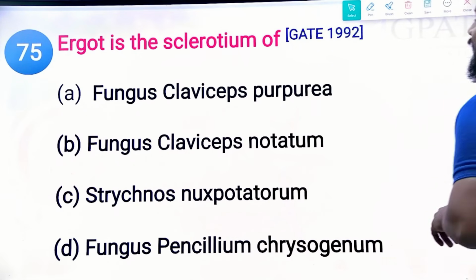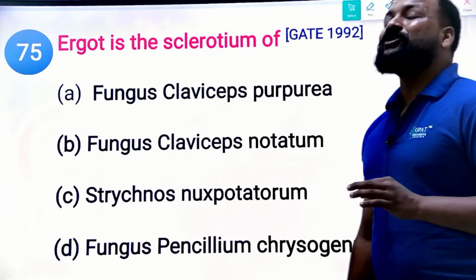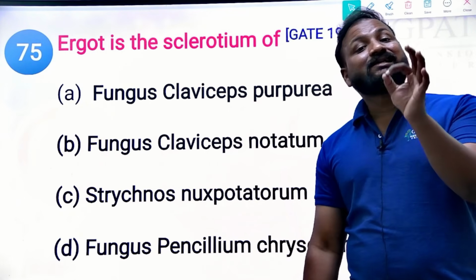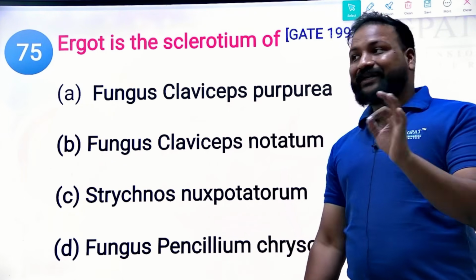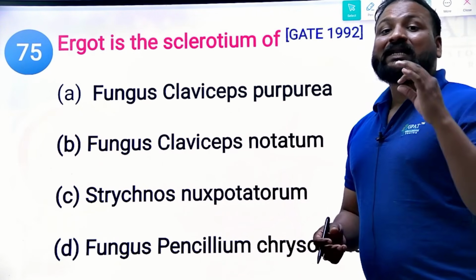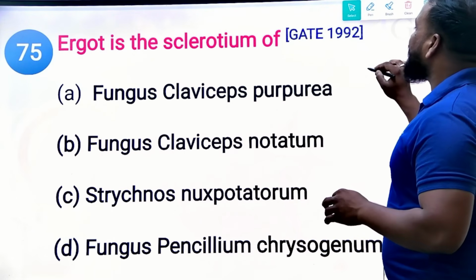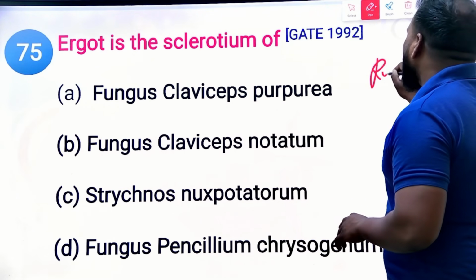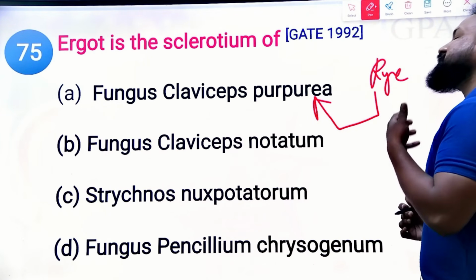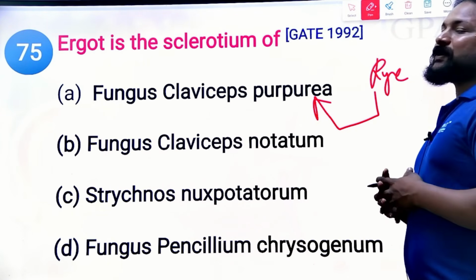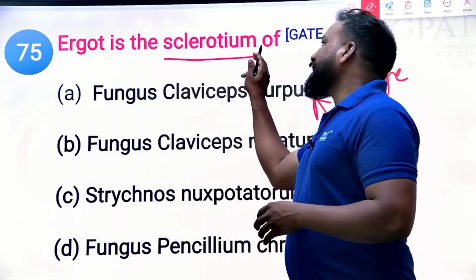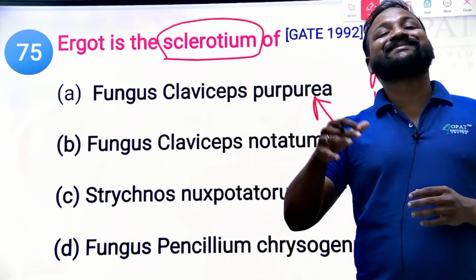Next one. Ergot is the sclerotium of which fungus? Ergot is an alkaloid obtained from a causative organism called a fungus. I gave you a hint here: Claviceps purpurea. When the rye plant is affected by Claviceps purpurea, it creates a special structure called dried sclerotium.